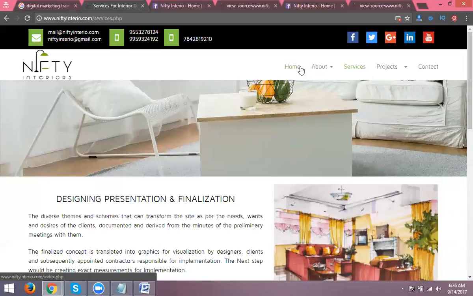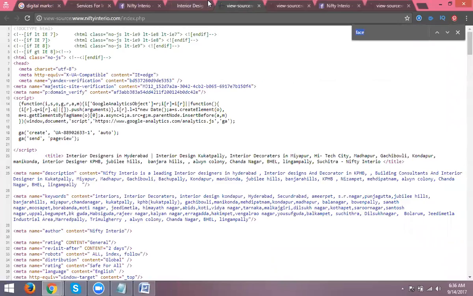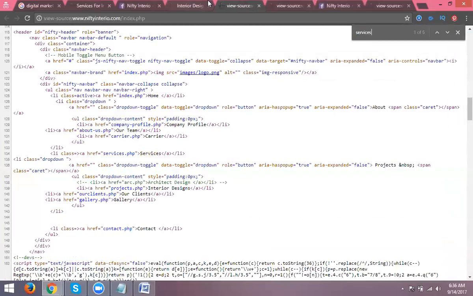Simple here. I'm going to the home page. Okay, this is the home page. Now Control U shows the coding. What is the page called? Services. Here is my page, and along with it is its name. What is the name? Services. If I leave the name empty, it shows nothing. That is called an error. It's very important: if it shows empty but the link is working, that is still an error. Anchor text along with a name is mandatory.